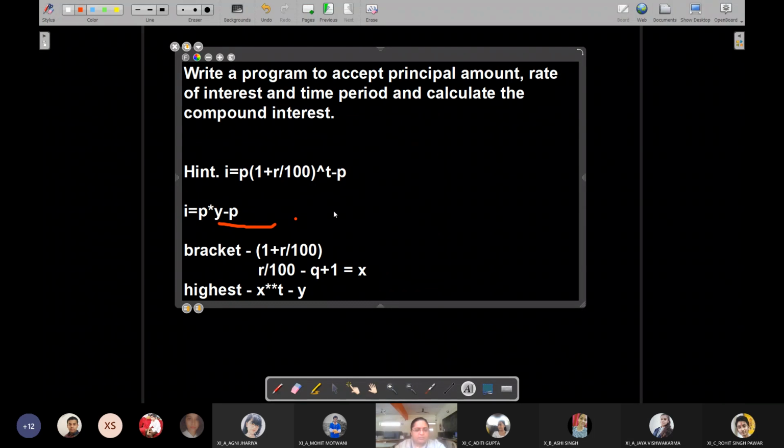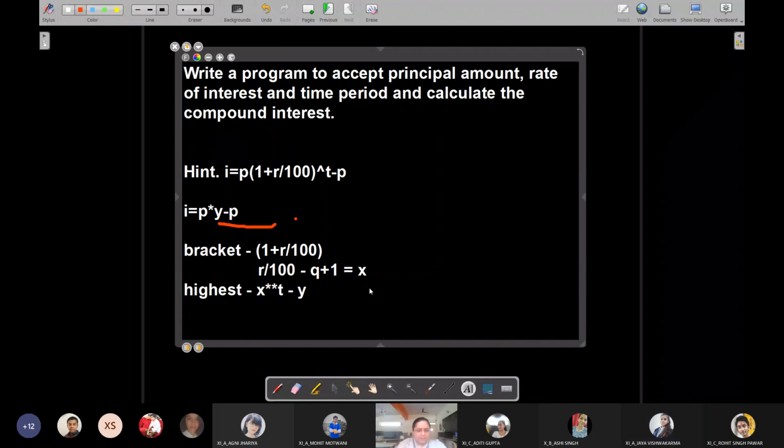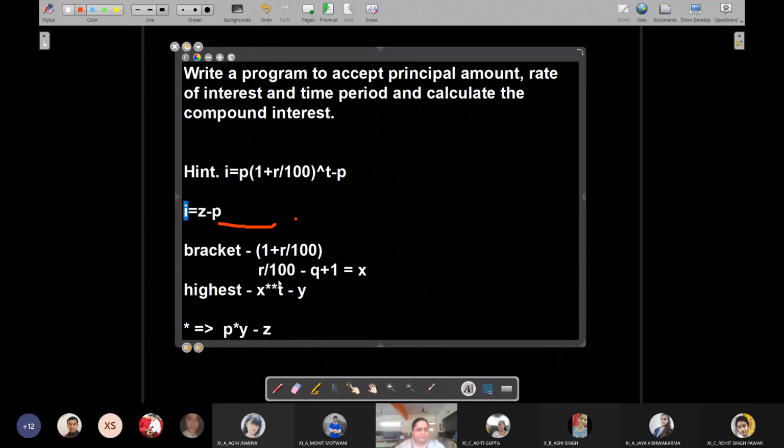Just like you solve your mathematics, right? Now what are the two operators here? Multiplication and minus. So out of these two, which one will be executed first? Multiplication. Obviously, multiplication. So we are going to solve this part, that is p into y. ये हम करेंगे, and suppose I got z from it. So that means I'm going to replace this part by z. Now z minus p, whatever is the result, that will be assigned to I.